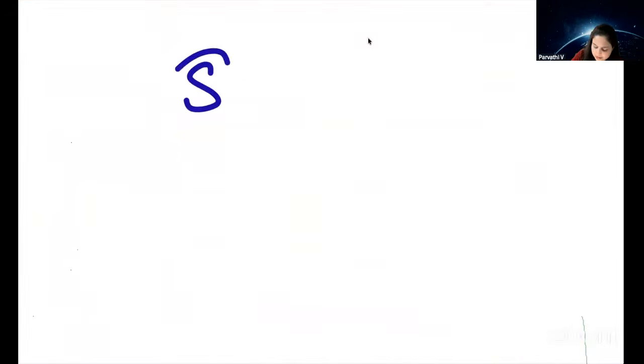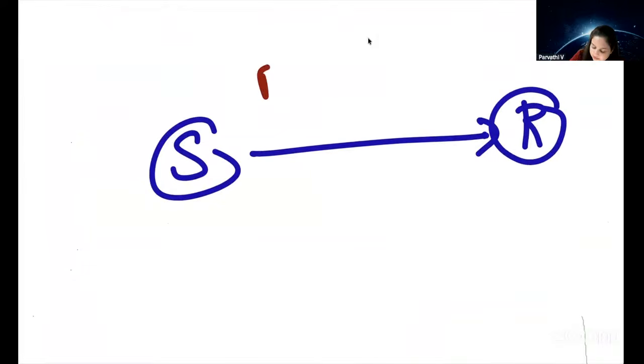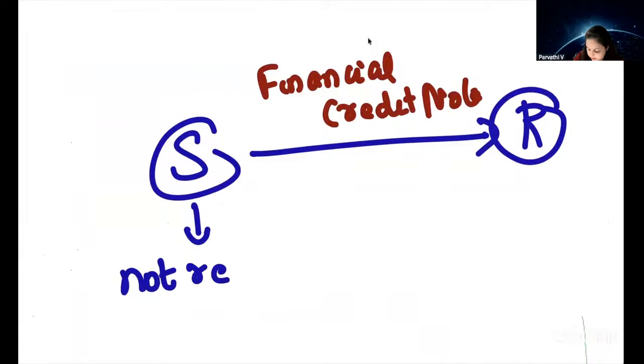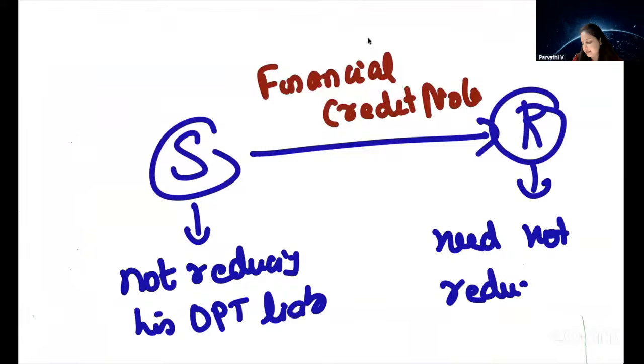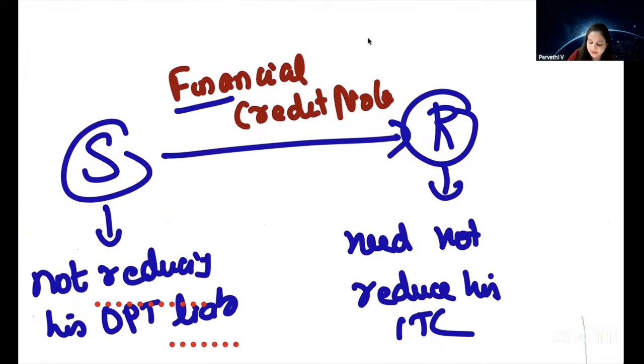And then what is the point? If supplier issues financial credit note to the recipient, supplier is not reducing his output liability. Therefore, recipient need not reduce his ITC. How did we understand the supplier is not reducing his output tax liability? Because supplier has issued a financial credit note or commercial credit note.